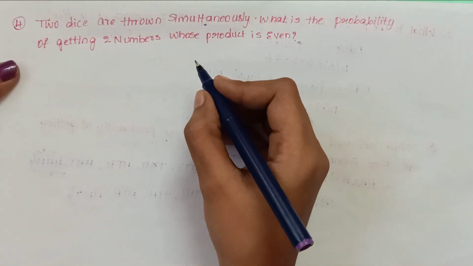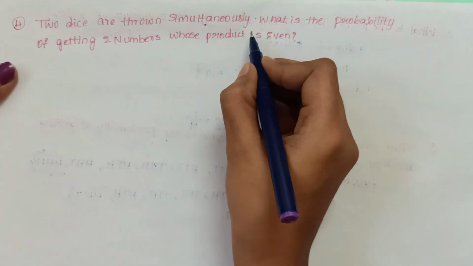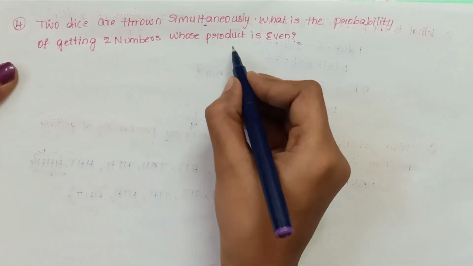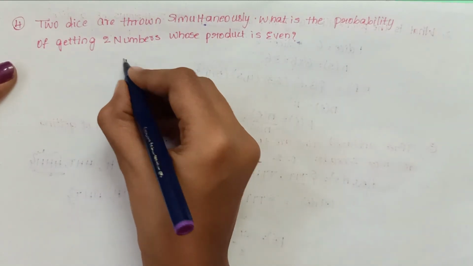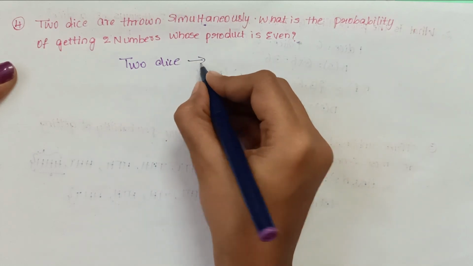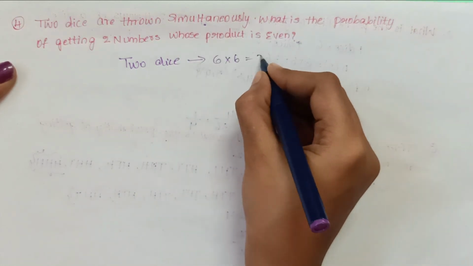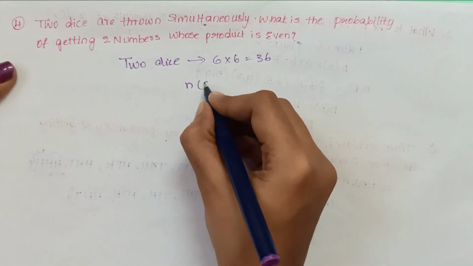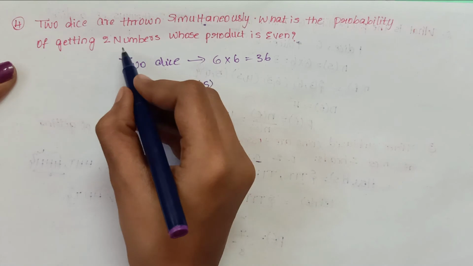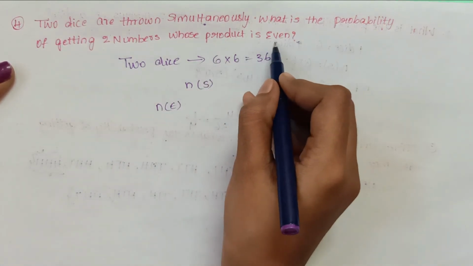Now fourth example. 2 dice are thrown simultaneously. What is the probability of getting 2 numbers whose product is even? 2 dice are thrown, that means 6 into 6, 36. This is N of S. Now N of E is getting 2 numbers whose product is even.